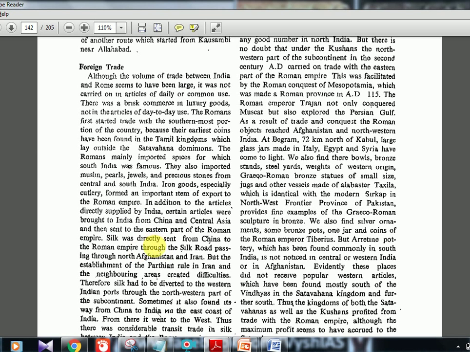Silk was directly sent from China to the Roman Empire through the Silk Road, passing through North Afghanistan and Iran. But the establishment of the Parthian rule in Iran and the neighboring areas created difficulties. Therefore, silk had to be diverted to the West Indian ports through the northwestern part of the subcontinent. So that is the story. China usually would trade through the Silk Route directly to the Roman Empire. But what happened? The Parthian region, the Bactrian region, all were occupied by Central Asian powers, and that is why China could not directly do the trade with the Roman Empire. So they will give it to South India, and South India will give it to the Romans.